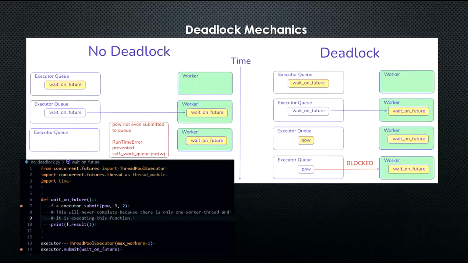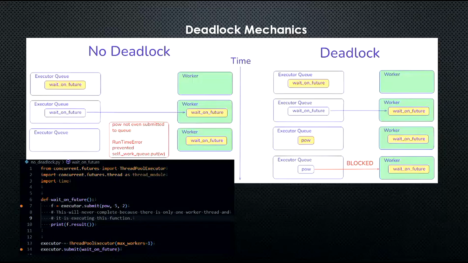And then while the worker is executing the wait on future, it will try to submit the POW onto the same queue. That's row 3 now. You will see that in the red box, the POW is not even submitted to the queue. There was a certain runtime error that prevented this code called workQueue.put.